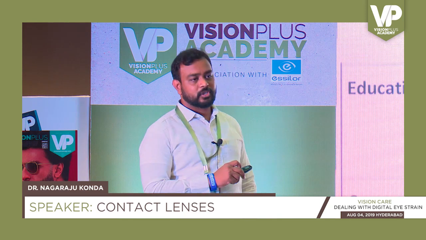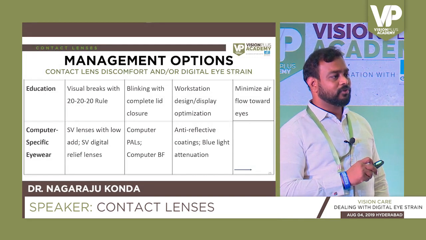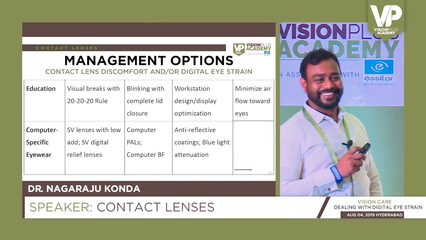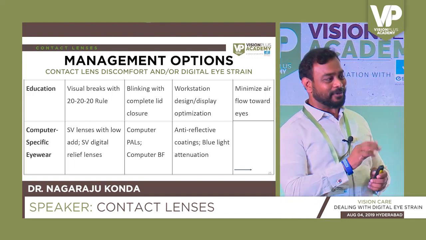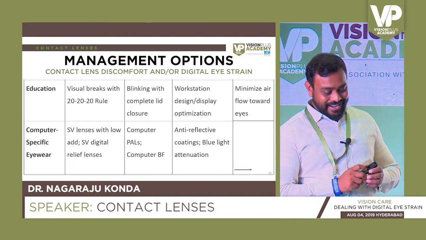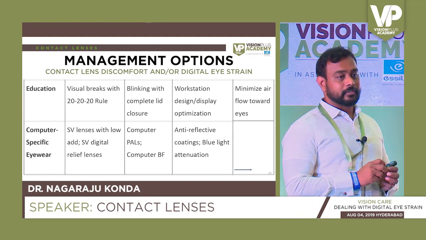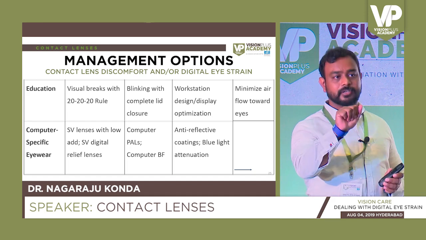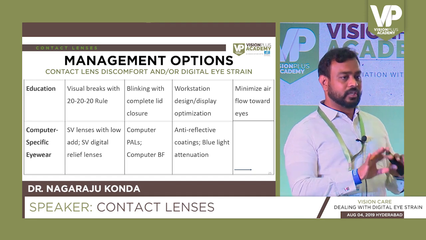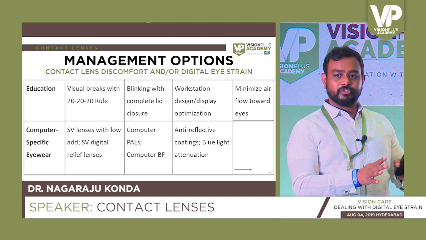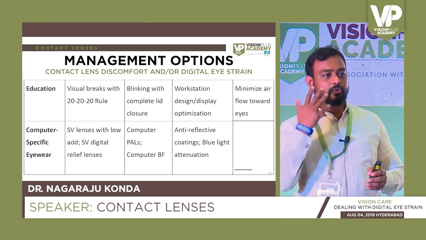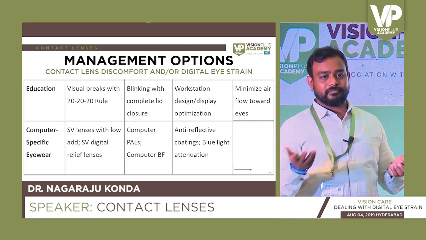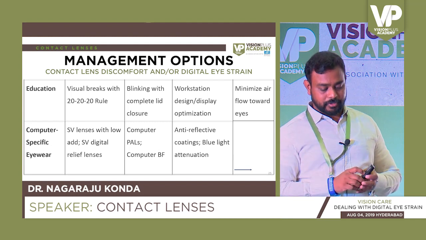One is the visual breaks, the 20-20-20 rule. Every 20 minutes, take a 20 second break and look at an object that is 20 feet away. Then there is complete blinking. It's very important. You should advise patients or your customers to close their eyes completely. Especially when somebody is working with full concentration, they may not blink completely. Blinking is a voluntary action that normally happens automatically, but when work takes out that attention, they may have pricking and dryness symptoms.